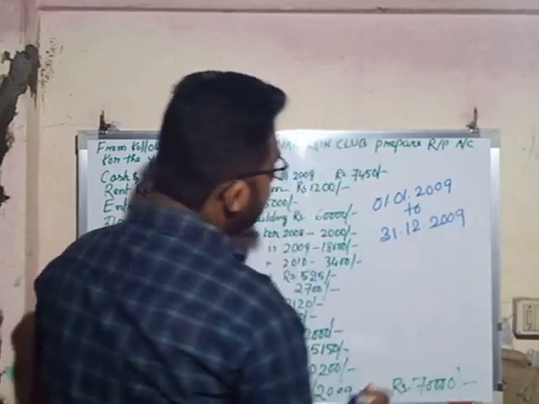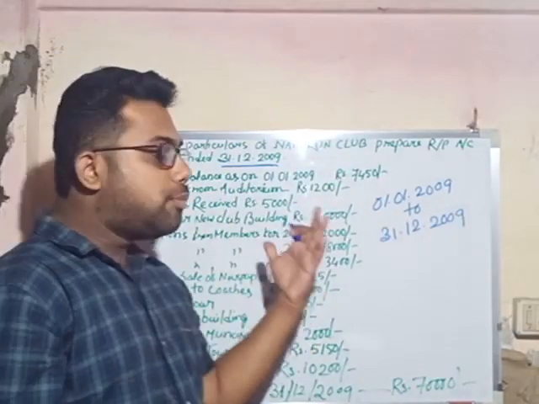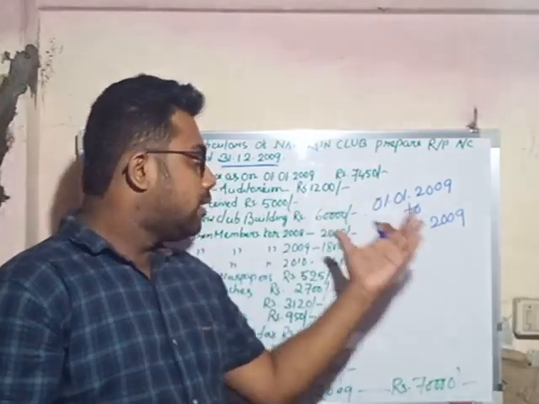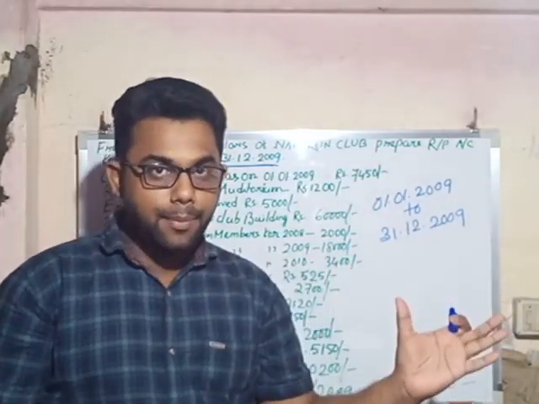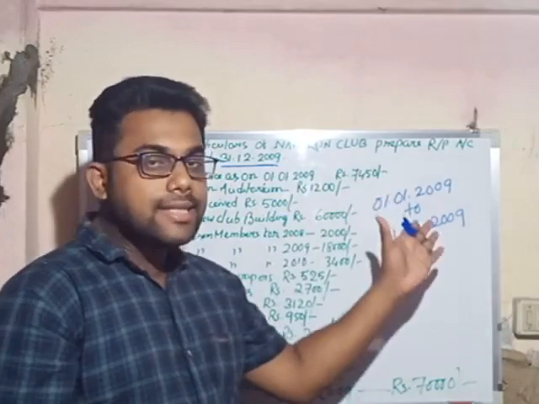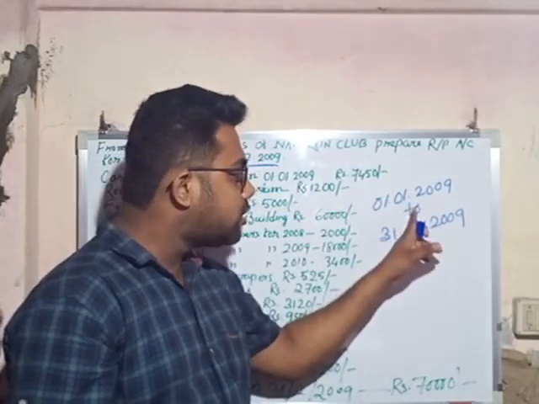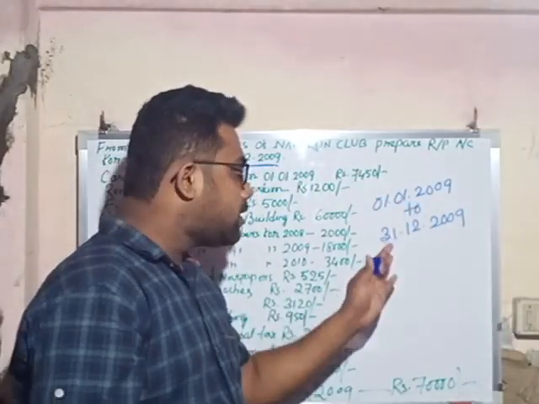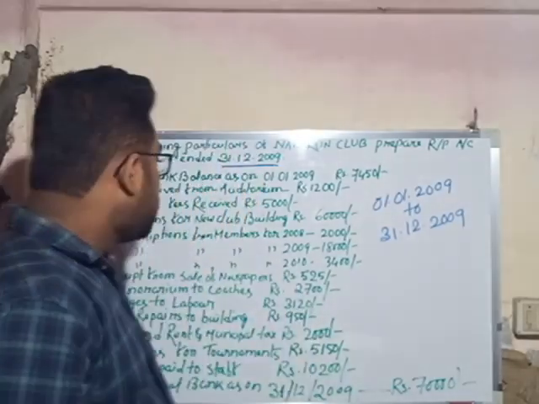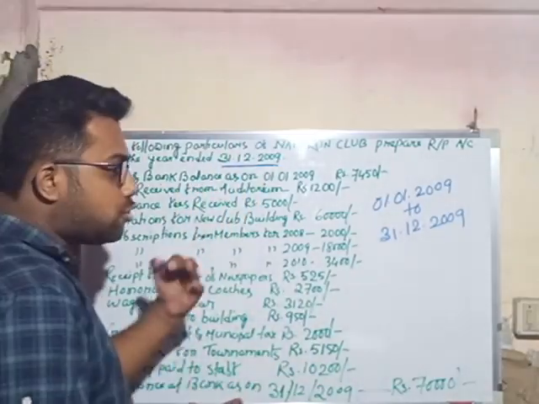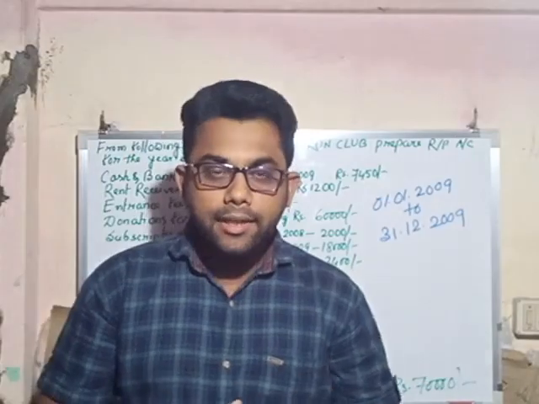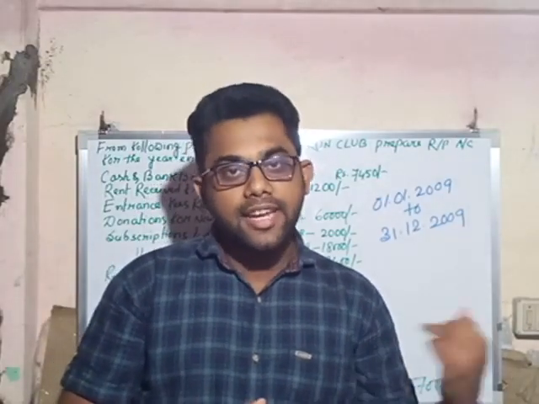In that period we have to record all the receipts and all the payments made by the Novarun Club during this accounting period, that is from 1st January 2009 to 31st December 2009. In order to start a receipts and payment account, we need the opening balance of both cash in hand and cash at bank.